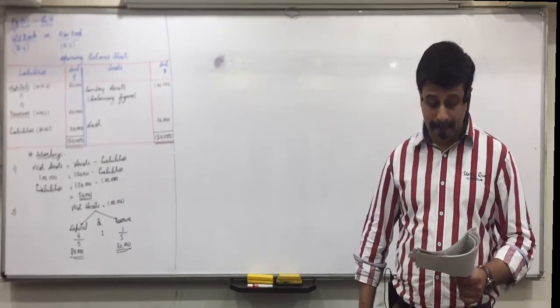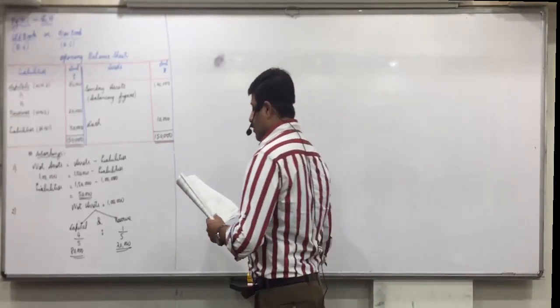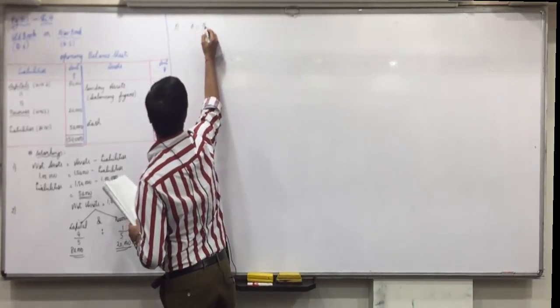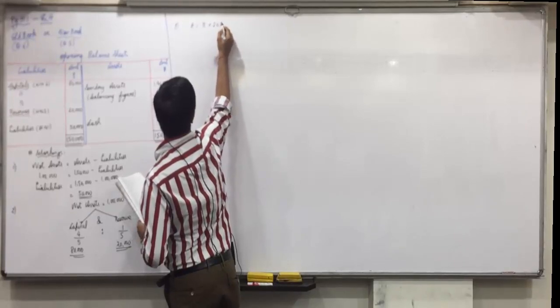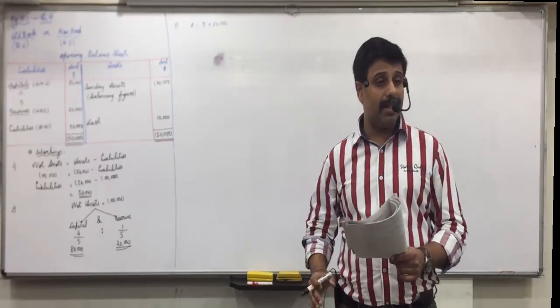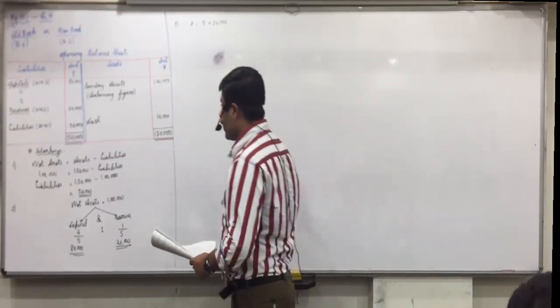All have understood it? Now, the capital of A is more than B by rupees 20,000. So can I say A's capital is B plus 20,000? Third workings. Capital of A is more than B by 20,000 means A's capital is B capital plus 20,000. Okay.